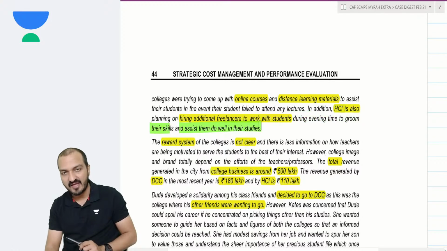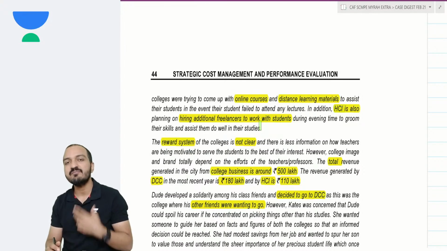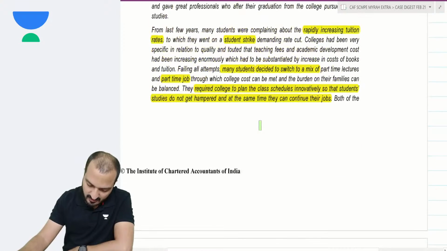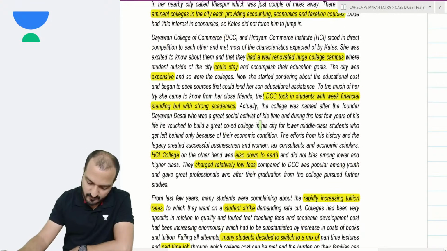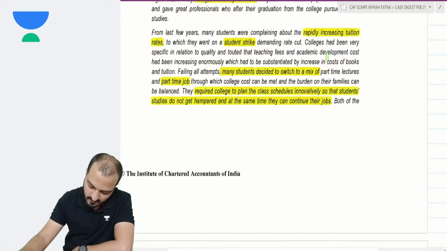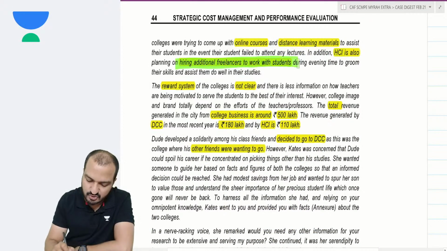So who gets a better edge over here? HCI seems to be a better college with respect to this factor, that they are at least giving some extra service. Look, until now, everything was similar in both the colleges. Fees were different; HCI had relatively low fees. HCI also has a hugely renovated campus, and HCI is hiring additional freelancers to work with the students. Okay? Reward system of colleges is not clear.